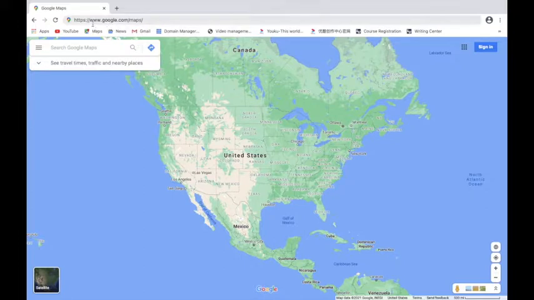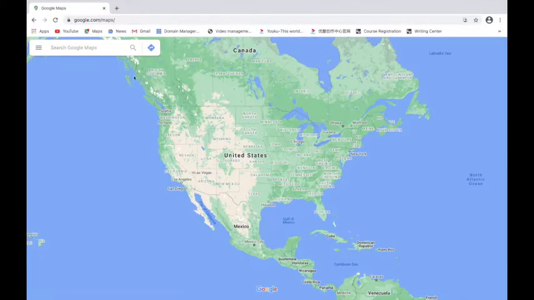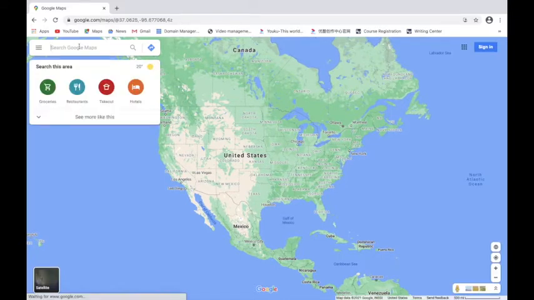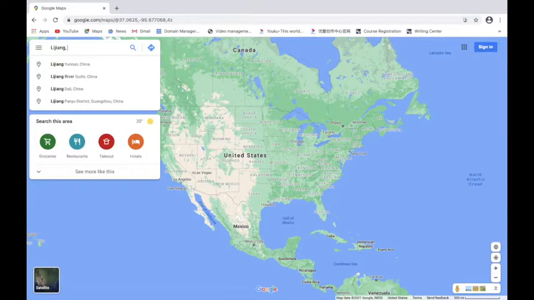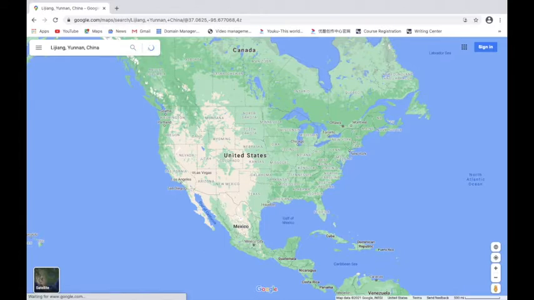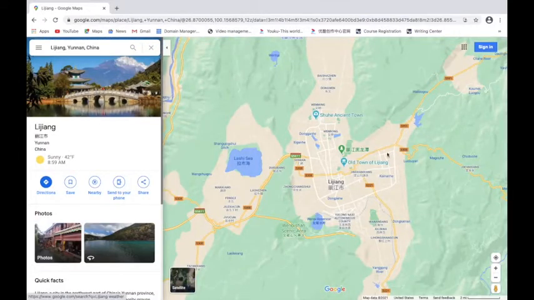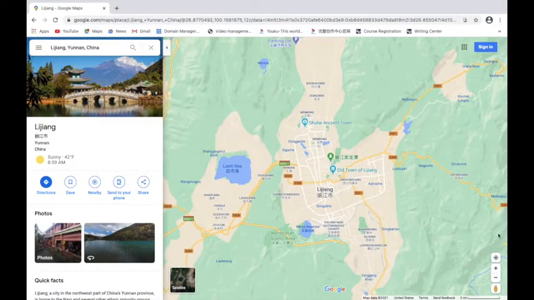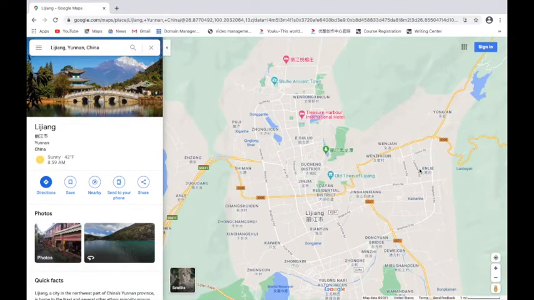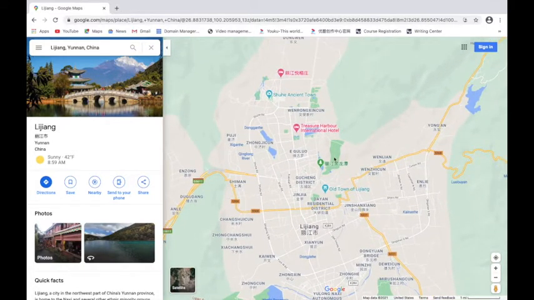What we're going to do is we're going to go to google.com/maps. And when we load that, it'll pull up a standard map. We're going to then type in for our area, Lijiang, Yunnan, China. We're going to let that take us here to Lijiang city. So this is where we live. And you've seen this from our classroom before as we've been practicing this.